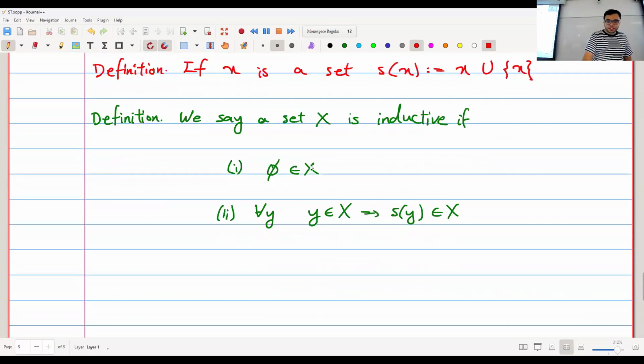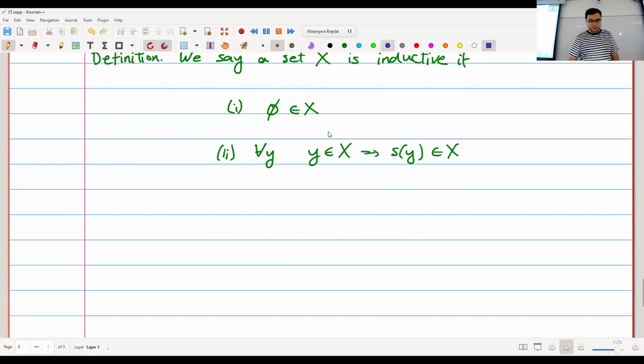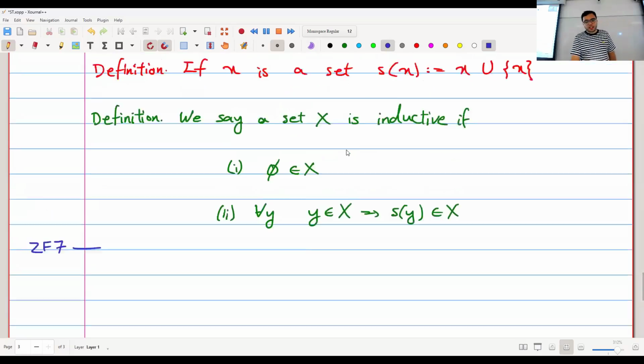Now, I don't just like to talk about any inductive sets. So at this point, we are after ZF7. I want to talk about the set of natural numbers, right? So I'm going to define it like this. I'm going to say there is a smallest inductive set. And I'm going to call that smallest inductive set the set of natural numbers. Okay. So what do I mean by smallest? I mean it's a set that is a subset of every other inductive set.